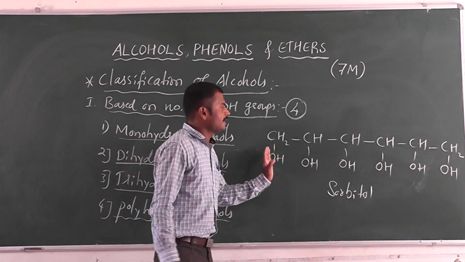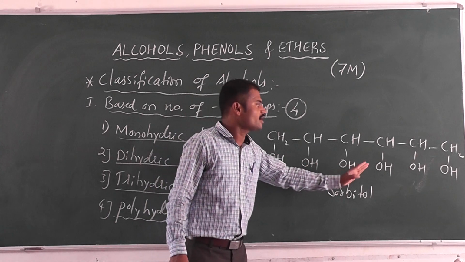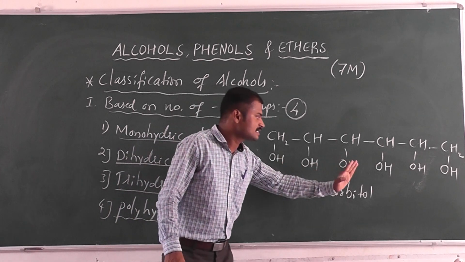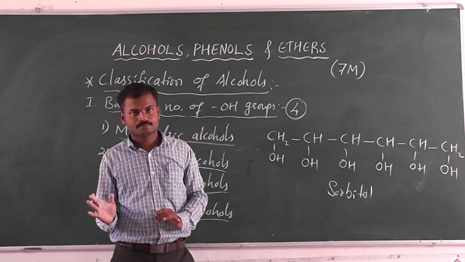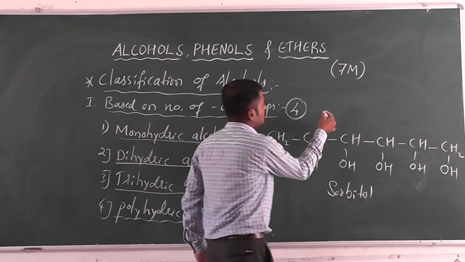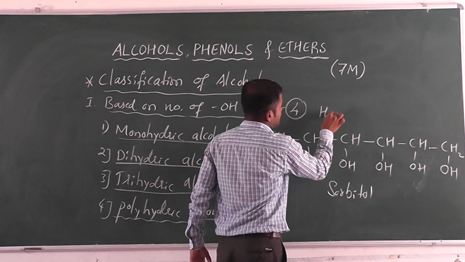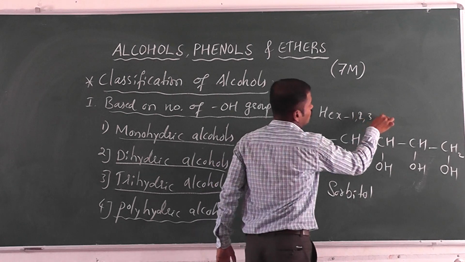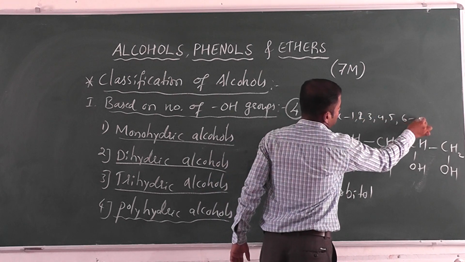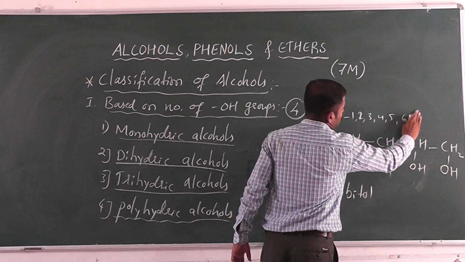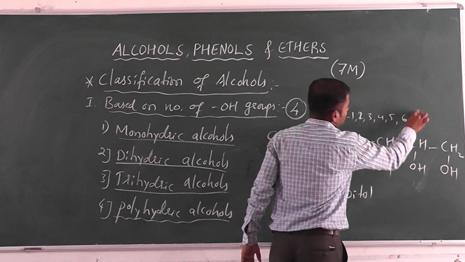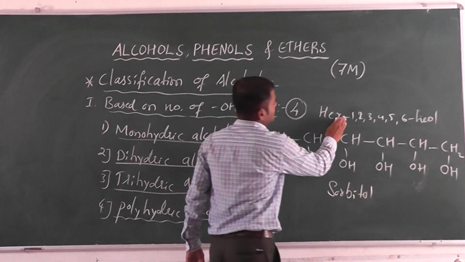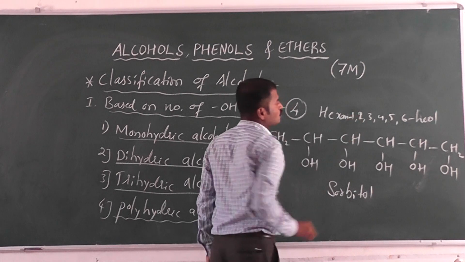Therefore it is hexane-1,2,3,4,5,6-hexol.